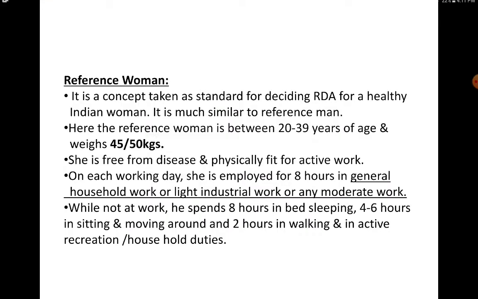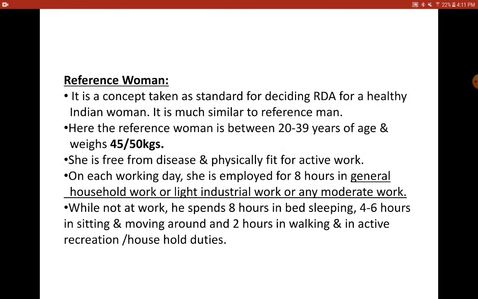Reference woman is similar to reference man, the only difference being the weight of the woman. Here it is considered to be 45 to 50 kilograms, and the woman is again expected to work 8 hours in general household work if she is a homemaker, or she can do some light industrial work or any moderate work, and the rest of the points are similar to the reference man.